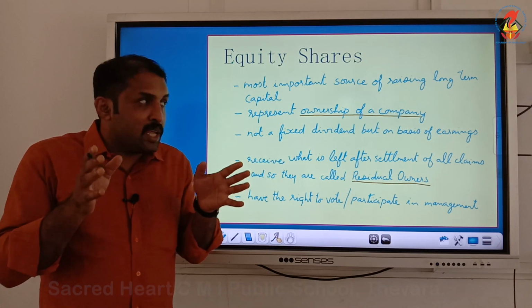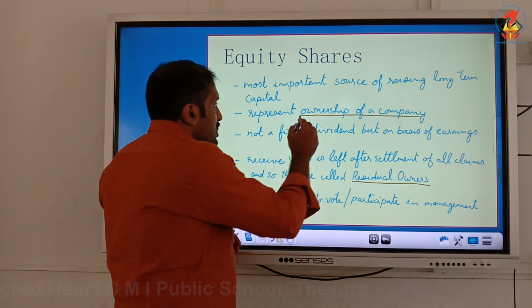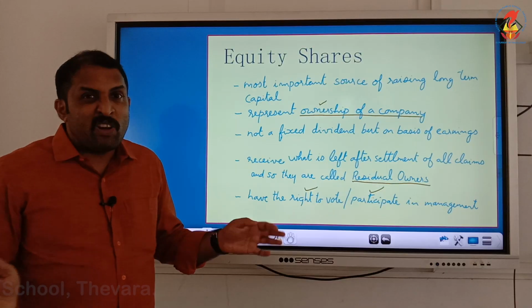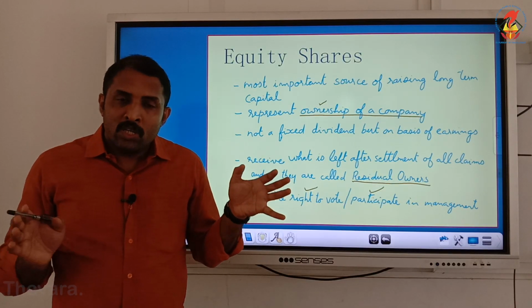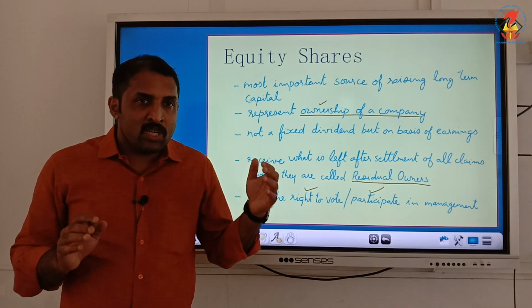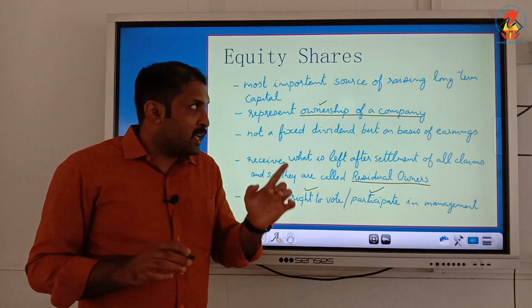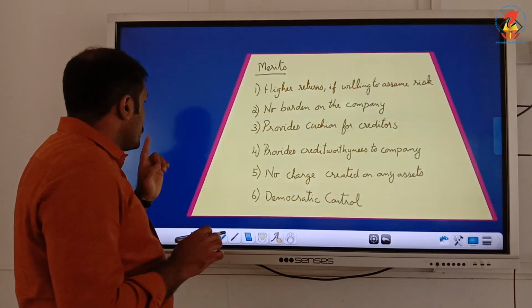So these three are the specialties: it represents ownership, they have the right to vote, and they participate in management. Those are the special features of equity shareholders, and equity shares represent the ownership of the company. That is why this is considered ownership capital.